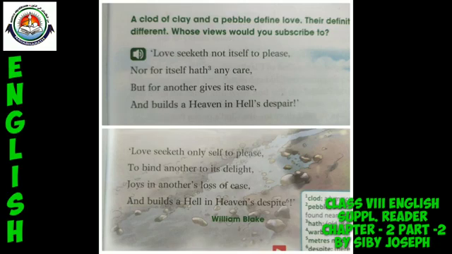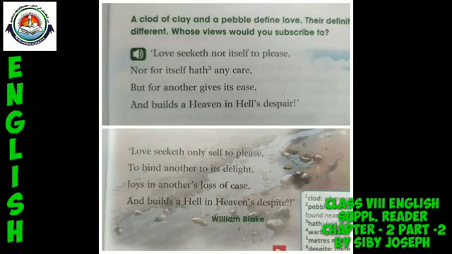So here the poet, through the different points of view of clod and pebble, says that a selfless or sacrificial love is capable of creating heaven in hell, and at the same time a selfish love is capable of bringing hell in heaven.